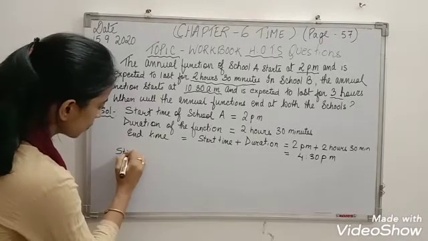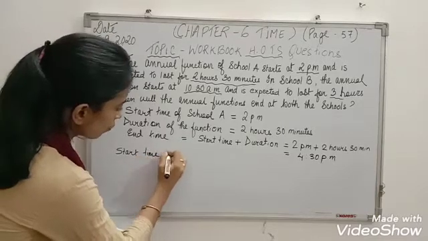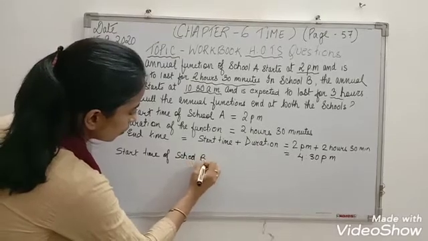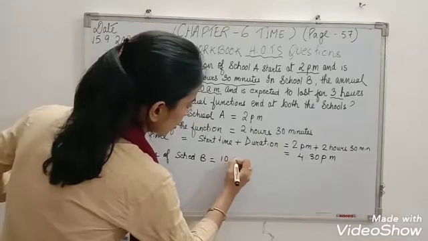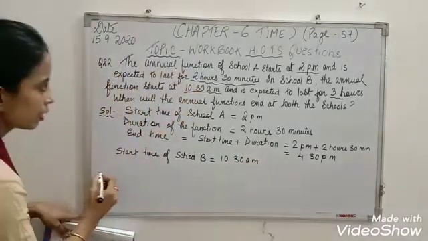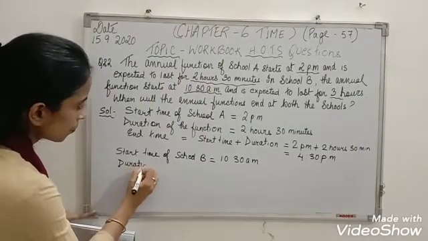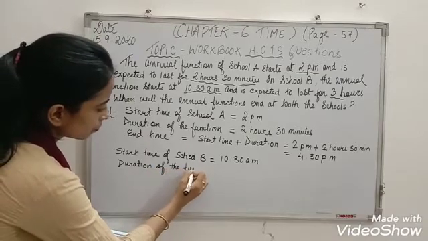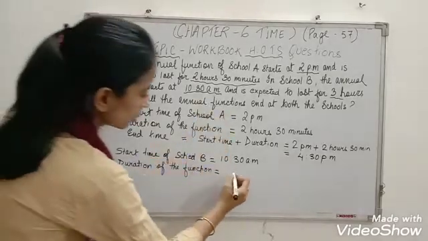Now for school B. Start time of school B. At what time did it start? 10:30 a.m. Then duration of the function equals how much, children? 3 hours.